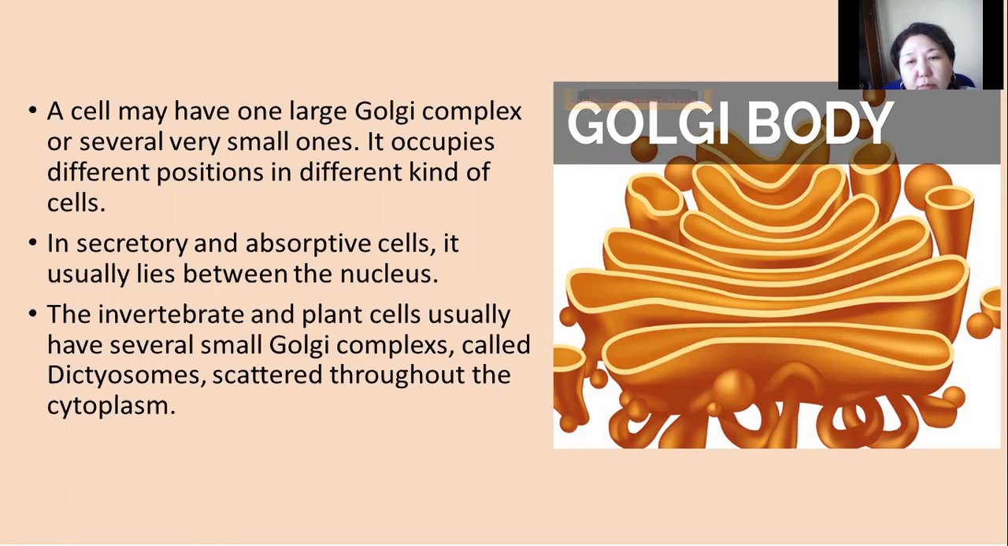Main features of the Golgi body. First, a cell may have one large complex or several very small ones. It occupies different positions in different kinds of cells. Second, in secretory and absorptive cells it is usually located between the nucleus and the cell surface. Third, invertebrate and plant cells usually have several small Golgi complexes called dictyosomes scattered over the cytoplasm.